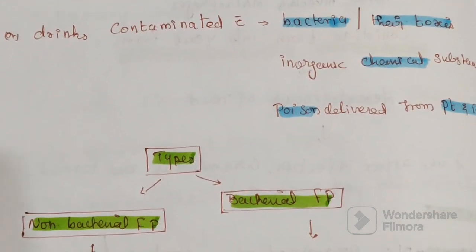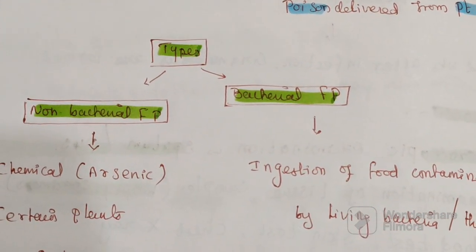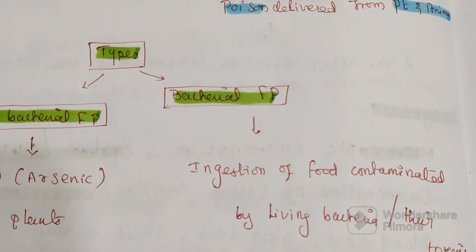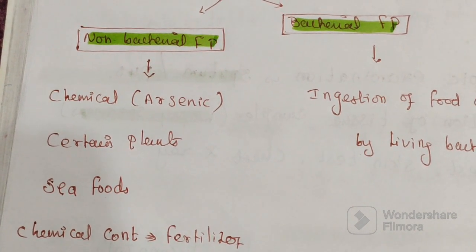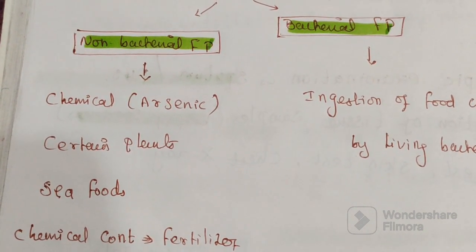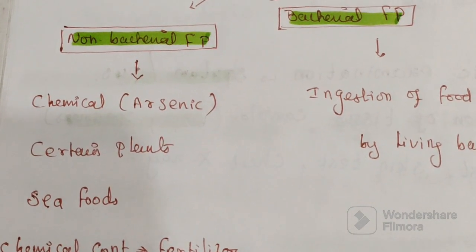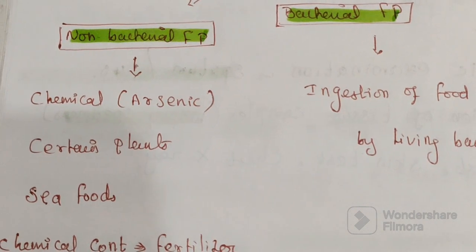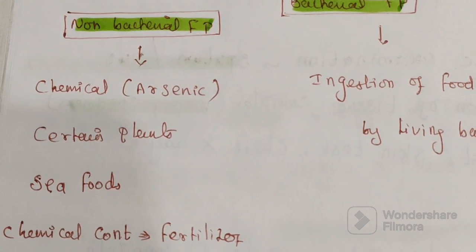There are two types of food poisoning. One is non-bacterial type of food poisoning. The second one is bacterial type of food poisoning. Non-bacterial type of food poisoning is caused by chemicals such as arsenic. Arsenic is present in grains, fruits and vegetables due to absorption through soil and water.